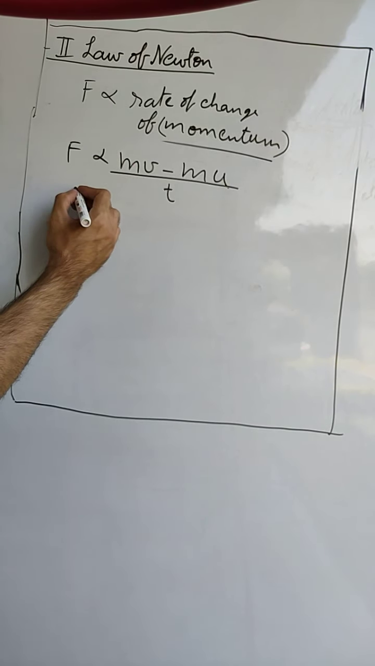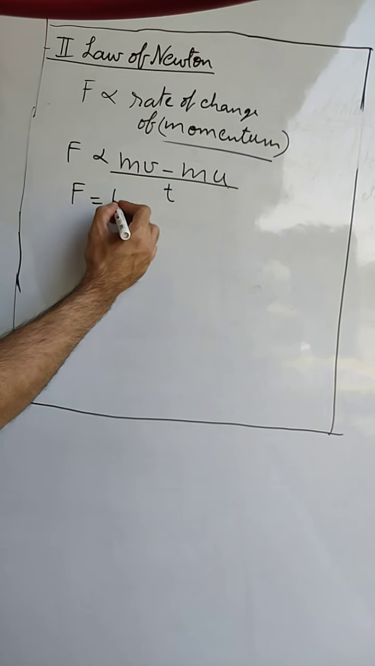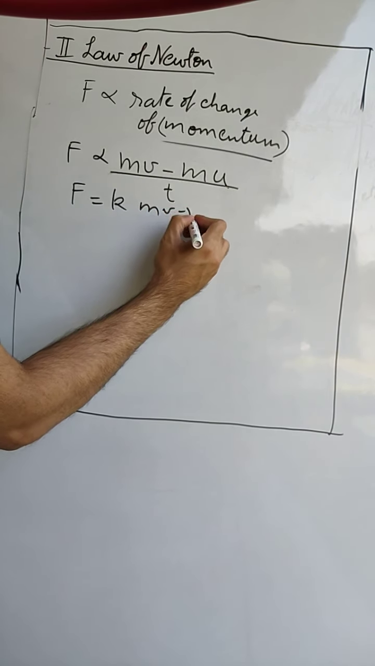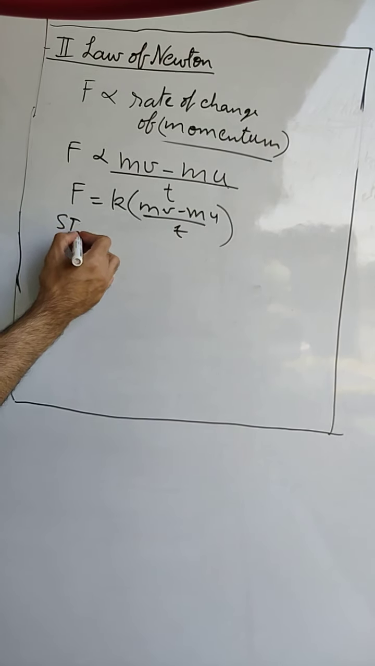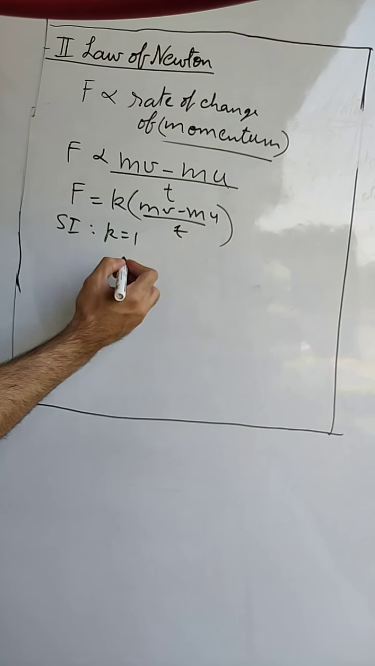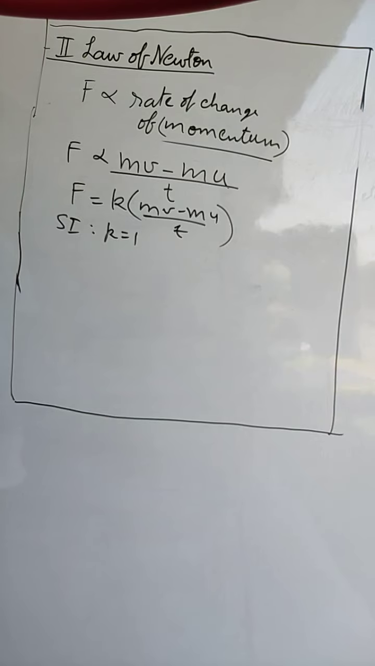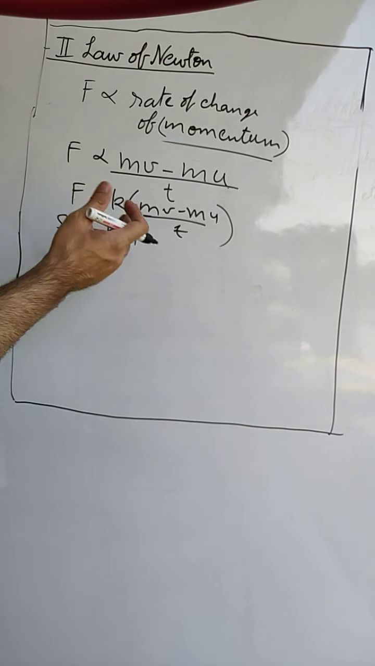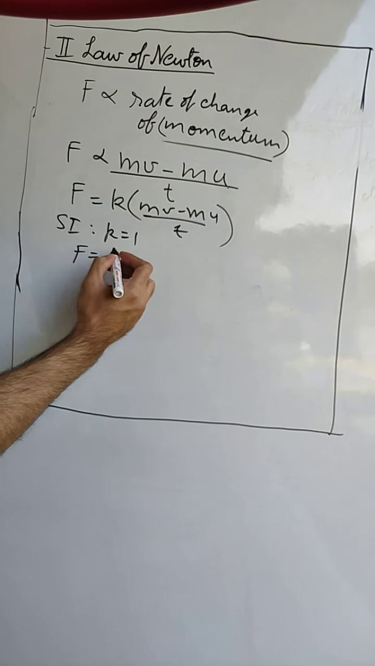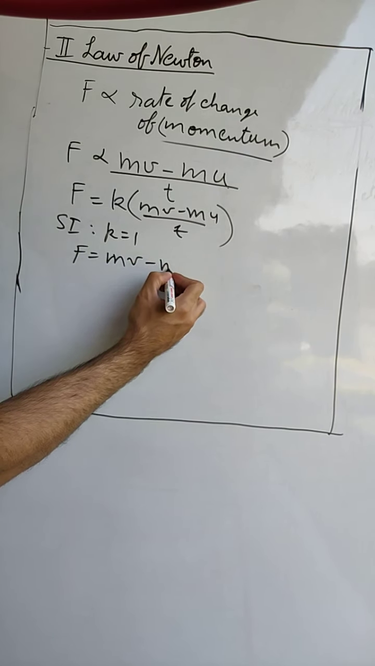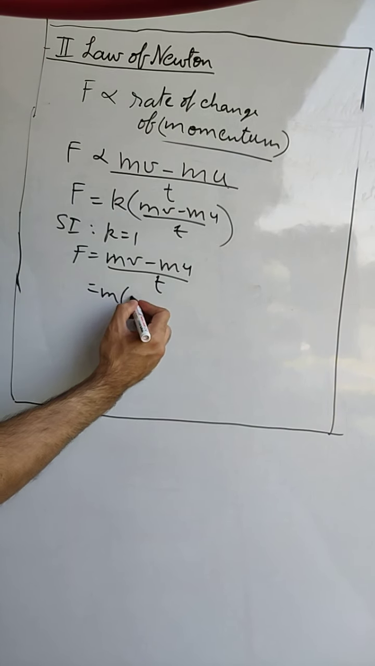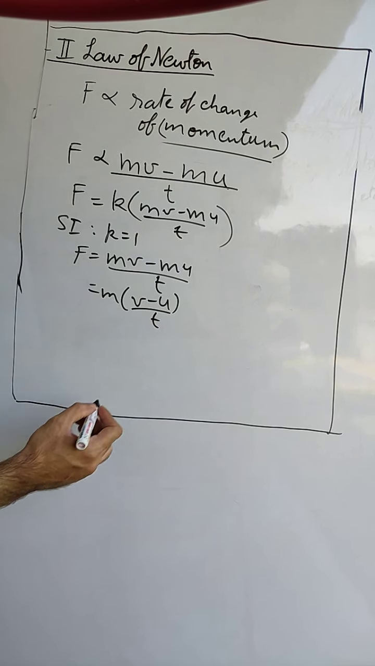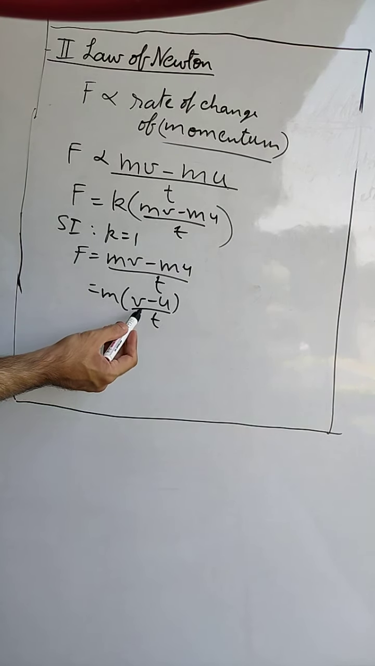Now if we remove the sign of proportionality, we introduce a constant, any constant k, (mv minus mu) upon t. In SI system, k equals 1. We find it by a series of experiments that k is equal to 1. So we are given the formula (mv minus mu) upon t. Now in the numerator we can take m common, m(v minus u) upon t. Now from our previous classes we know that (v minus u) upon t is equal to acceleration.